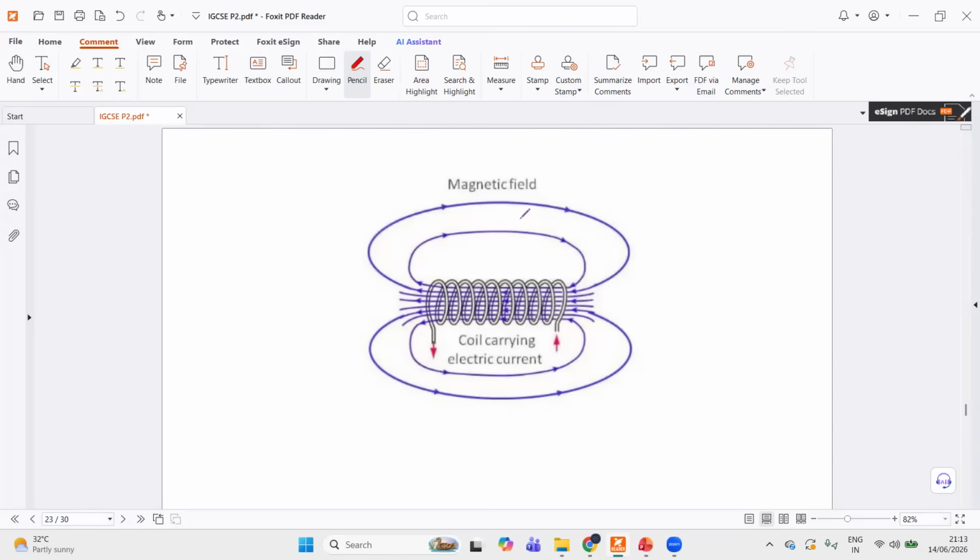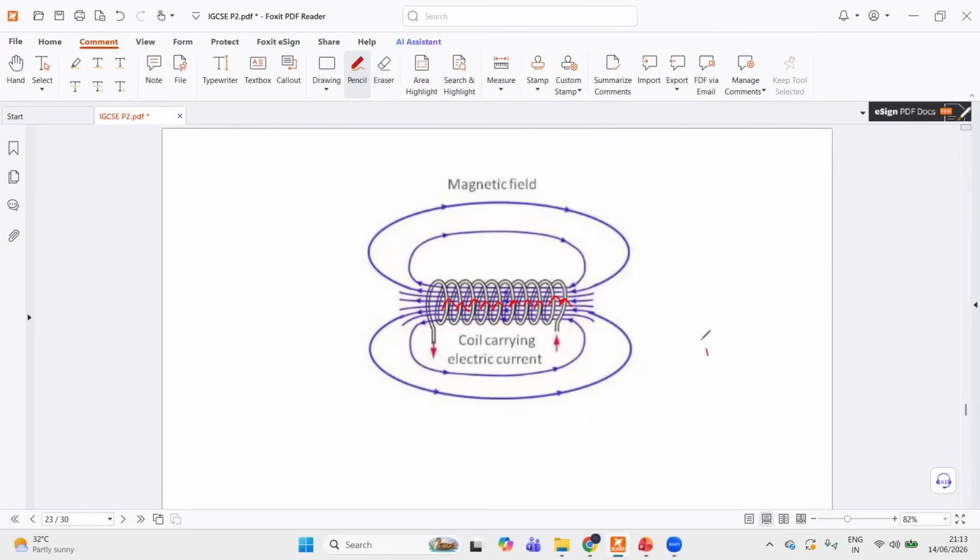So this is where you need to apply the right hand grip rule. So see, current is flowing in this direction. On the front face, this is the direction of the current. And when you grip with your right hand, of course, the four fingers align with the direction of the current and the thumb.